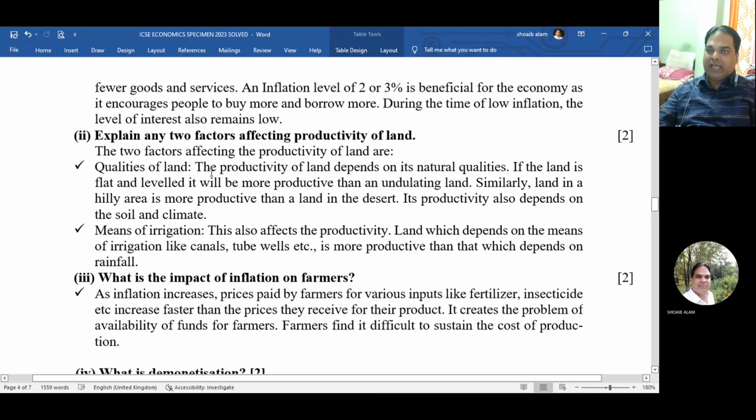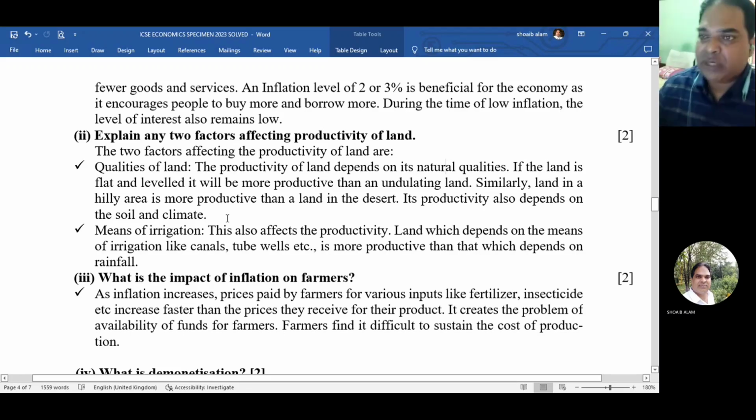So qualities of land. The productivity of land depends on its natural qualities. If the land is flat and level, it will be more productive than an undulating land. Similarly, land in a hilly area is more productive than the land in a desert. Its productivity also depends on the soil and the climate.